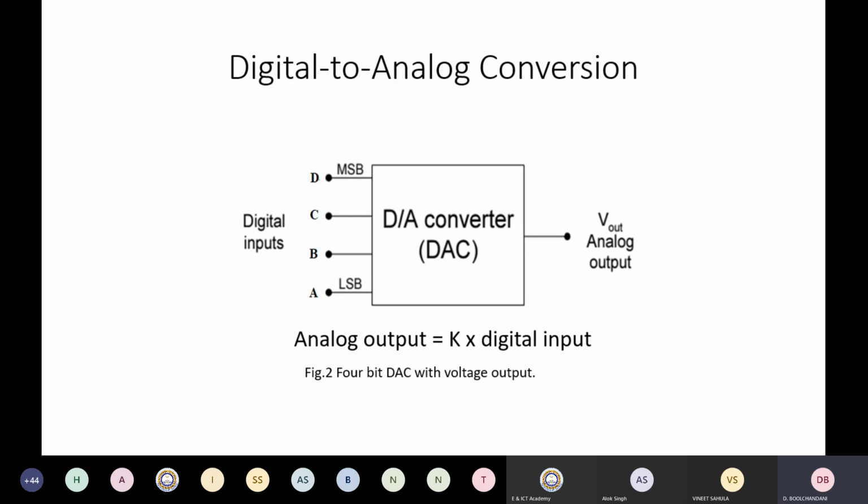The analog output can be voltage, current, or charge. When it is voltage, K will be in voltage units. When the output is current, K will be in current units. If the output is charge, it will be in charge units.